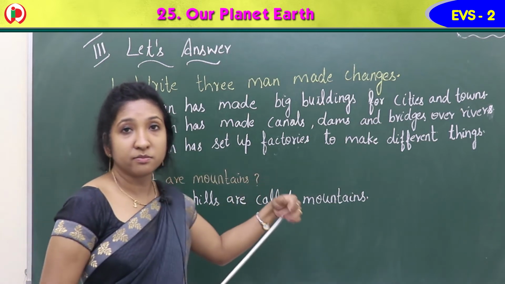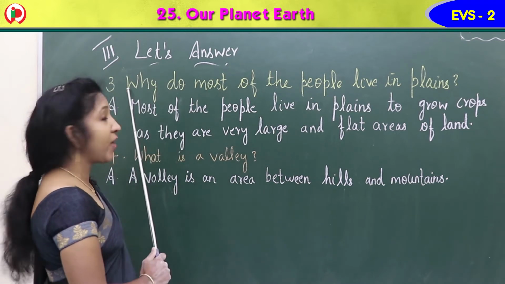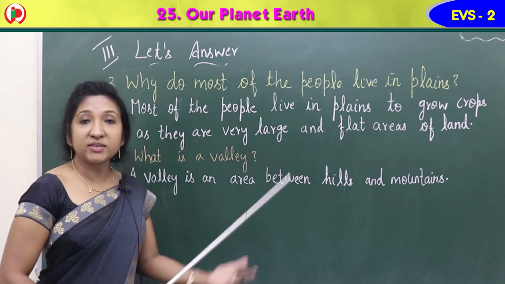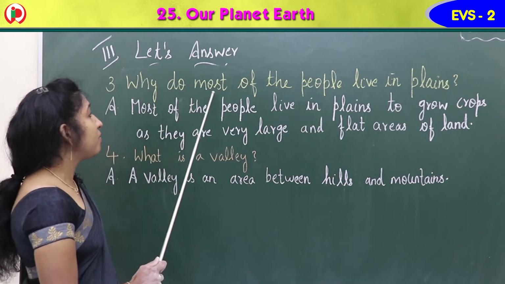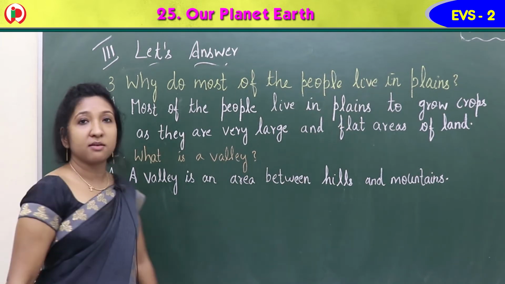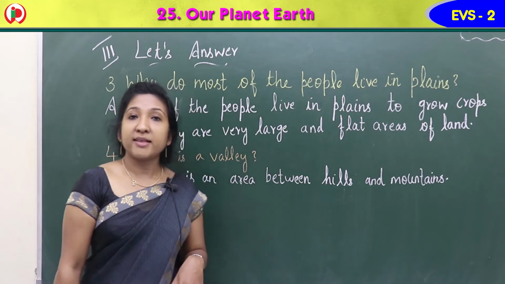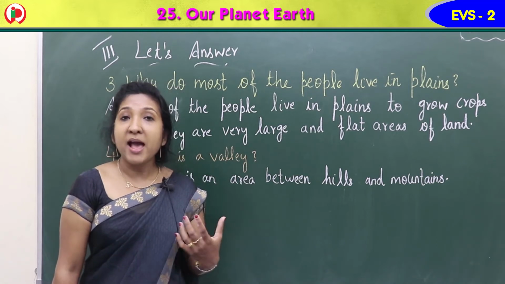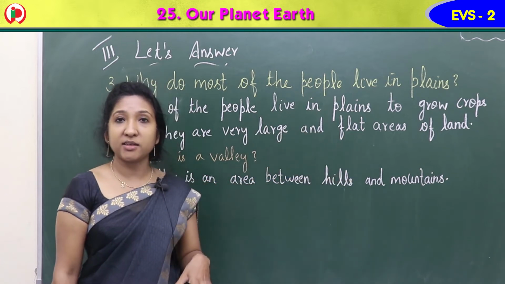Okay? Yes, children. Our next question is the third question. Let us read: why do most of the people live in plains? Plain is a landform and it is a large flat area of land, isn't it?